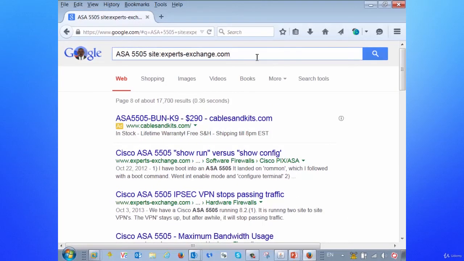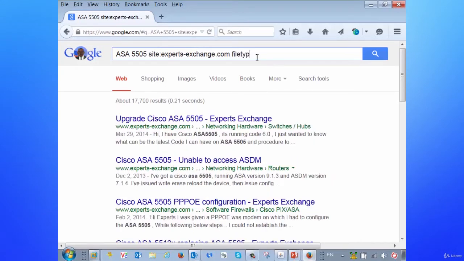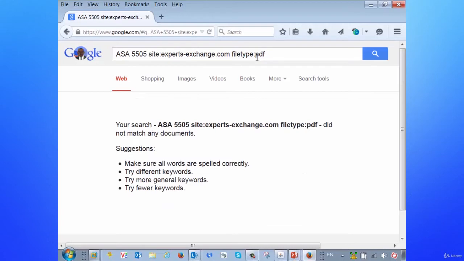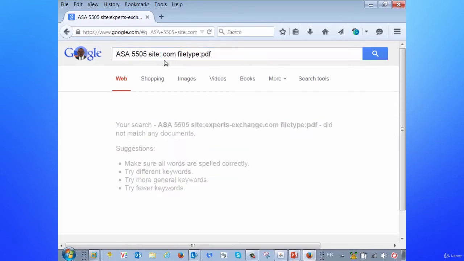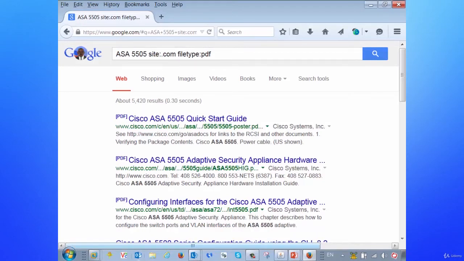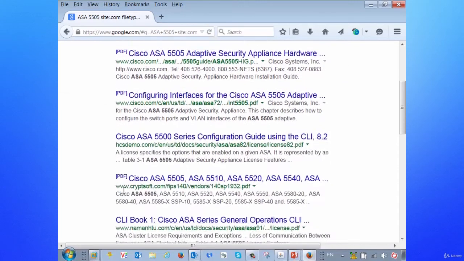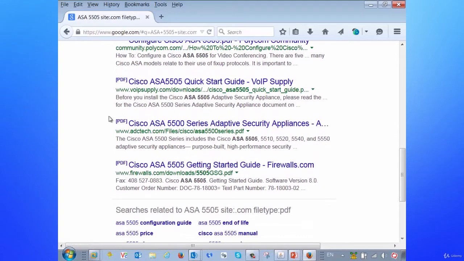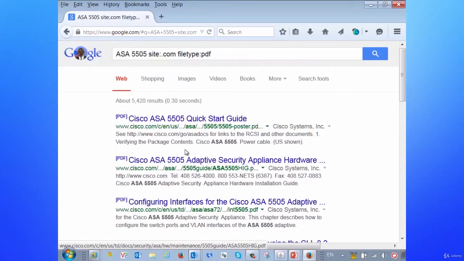Now also what we could do is we could go in and do something like a file type :PDF. So it'll go out there and search for anything that's PDF related on the expertexchange.com, which there is none. However, let's say if we just did .com with PDF, and you'll notice here now we get results of our ASA 5505 with the site of .com. So every result here is a .com, and the file type is always going to be, in this case, PDF. So you can see here we should have only PDFs as our options that we have. Plus it's a .com, rather it's Cisco.com or whatever else. So that's what we're specifying here.